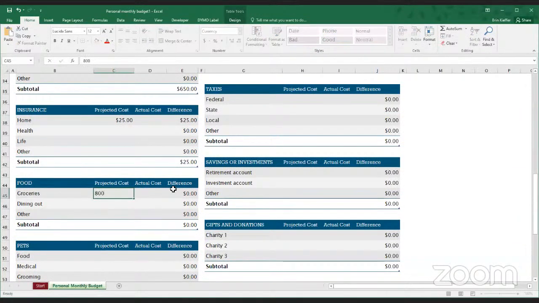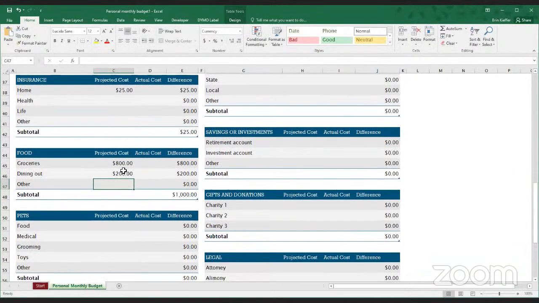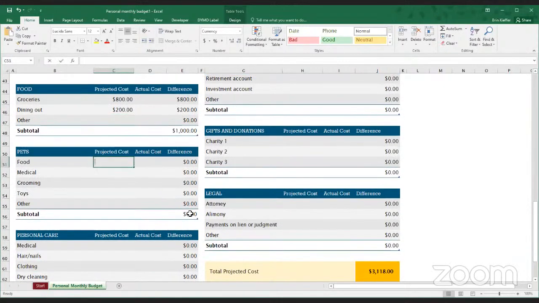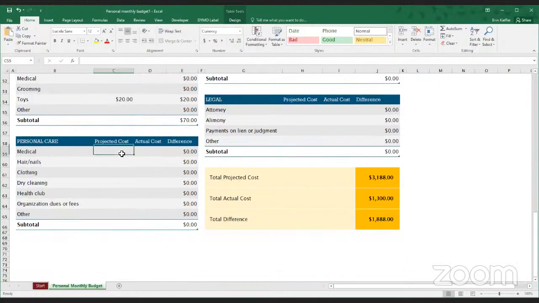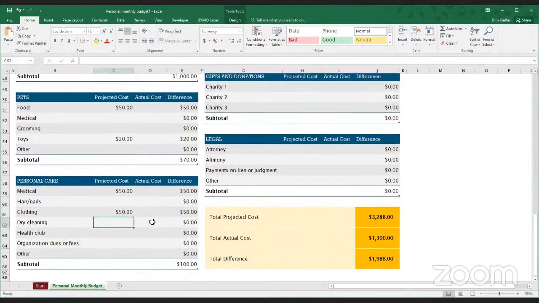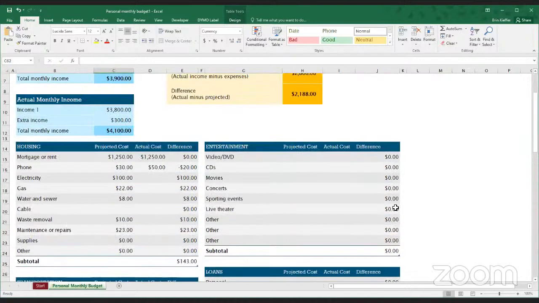Groceries, we'll say 800, and another 200 for dining out. $50 of pet food, and $20 of toys for pets. Personal care, we will put aside some money for medical. We'll plan to buy some clothing. Everything else looks fine there.